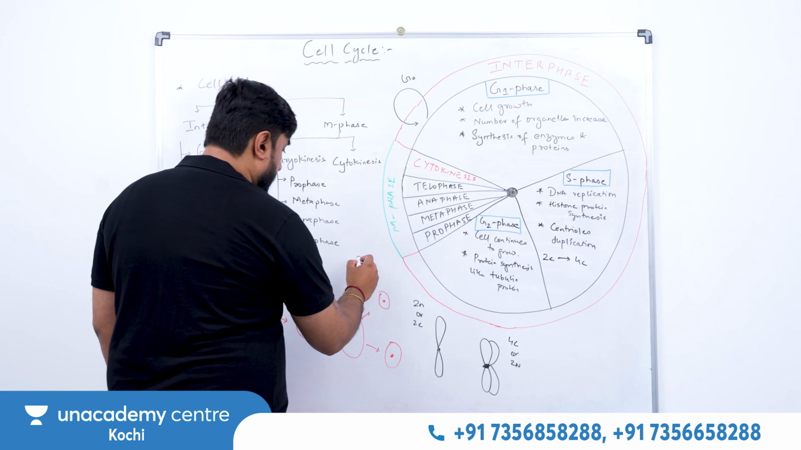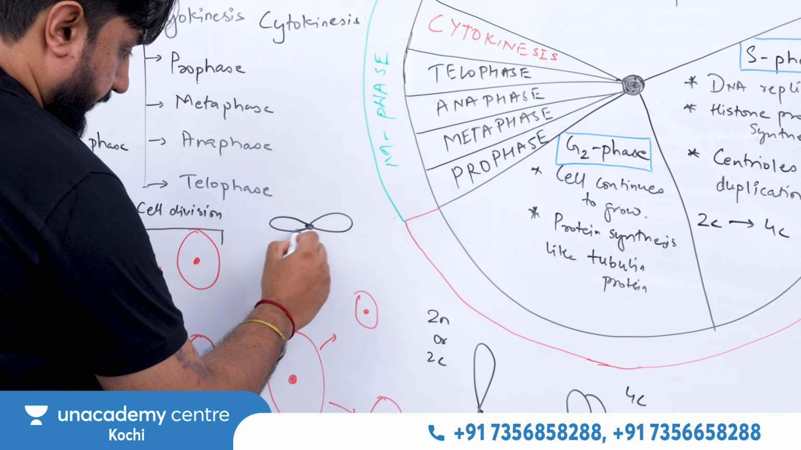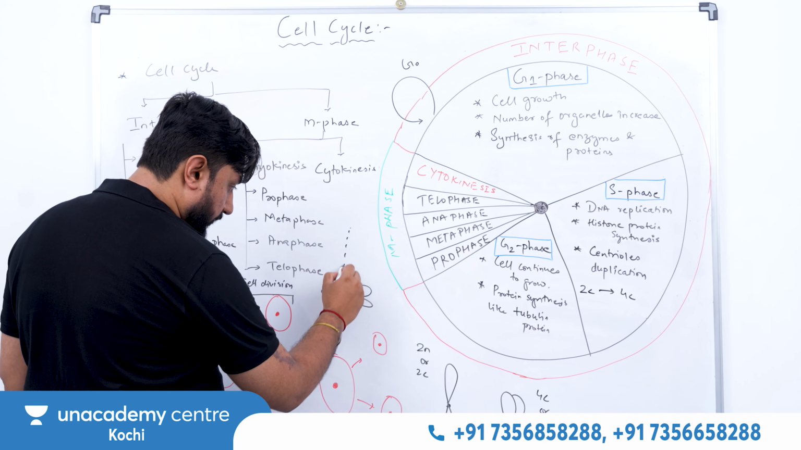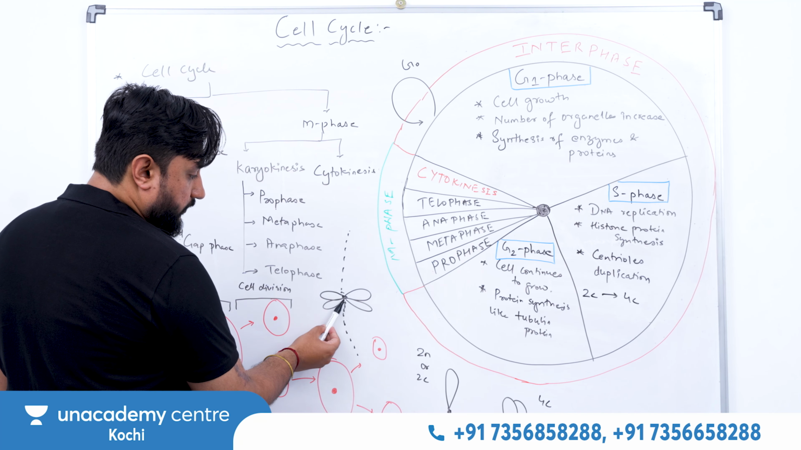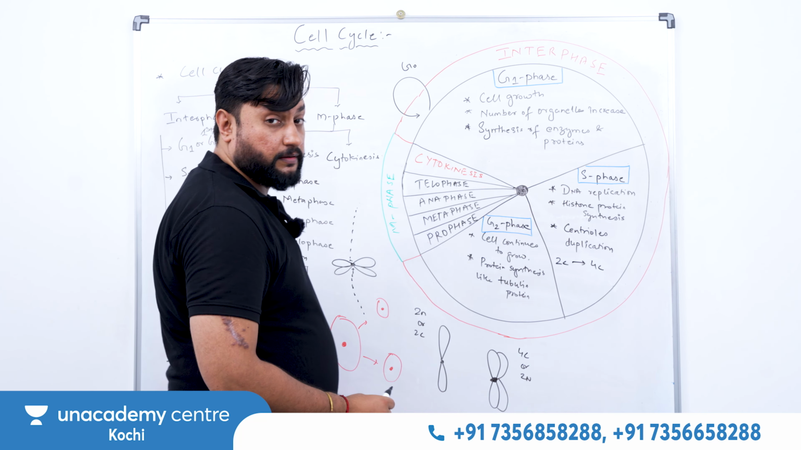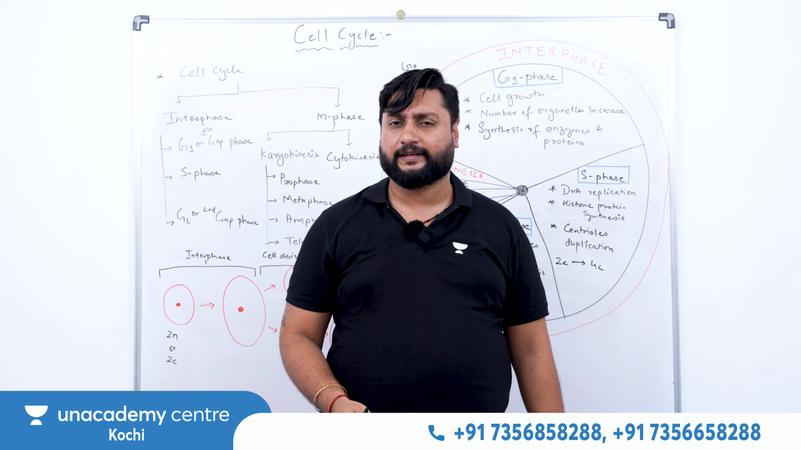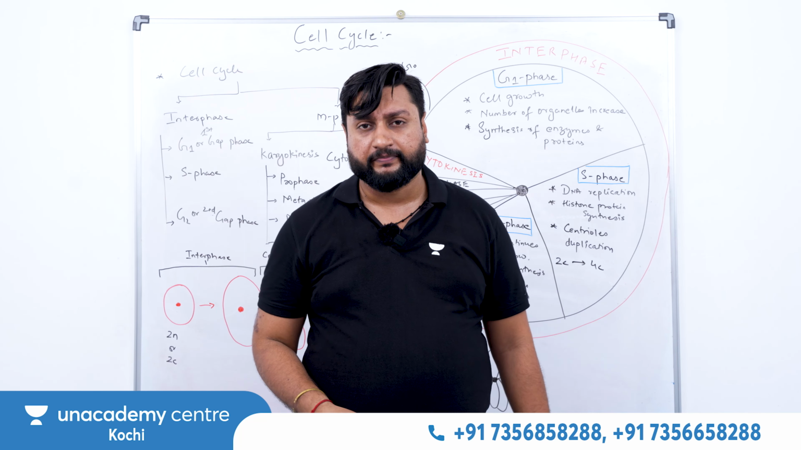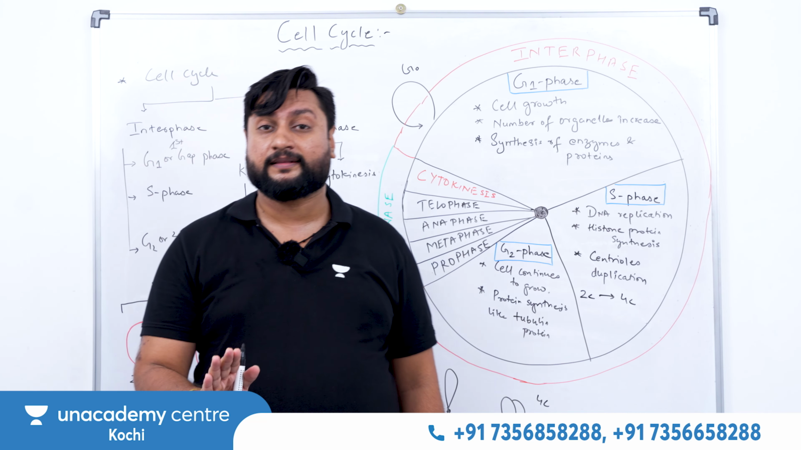So if I show you, suppose this is your chromosome, and here you have the kinetochore. The spindle fibers will come from one pole, and another from here. So the kinetochores at both ends of the sister chromatids get attached to opposite poles, and this takes place in the metaphase. In this way this stage will be over. Does the number of chromosomes increase here? No, the number of chromosomes still remains the same, that is 2n.